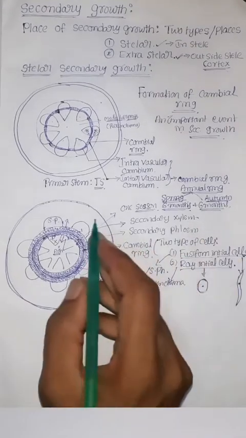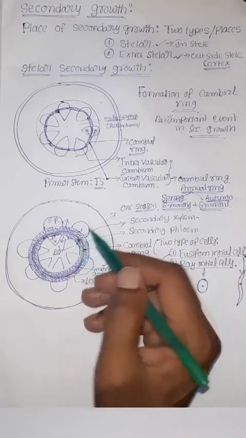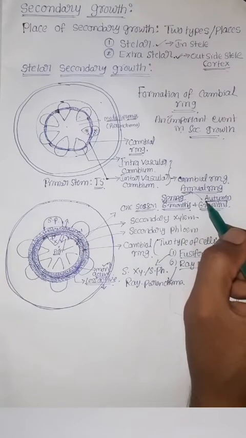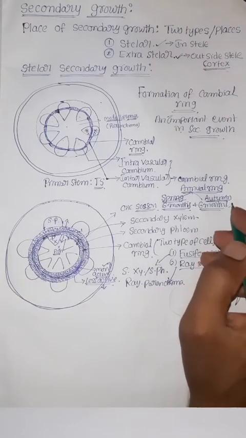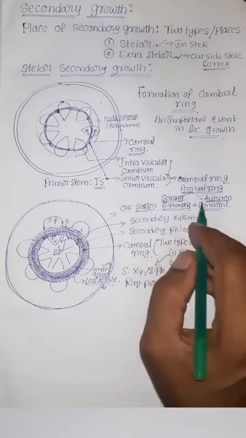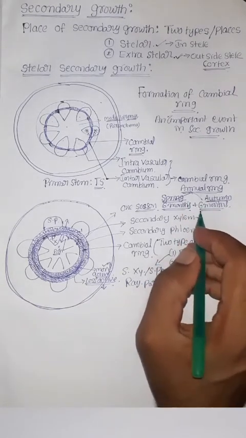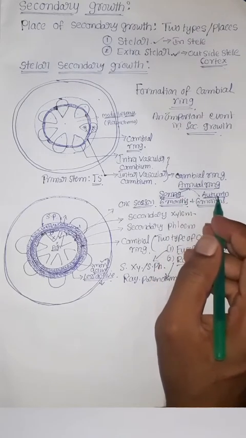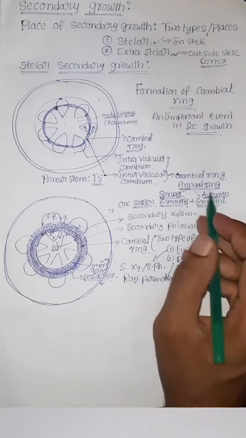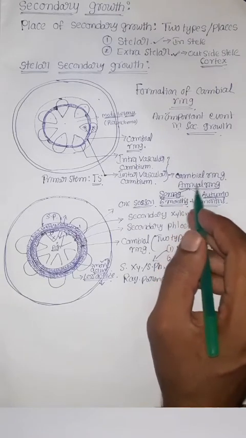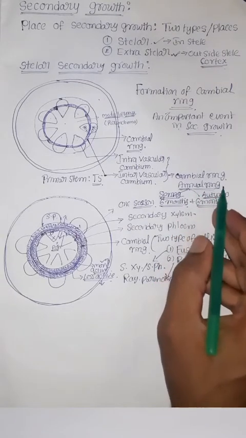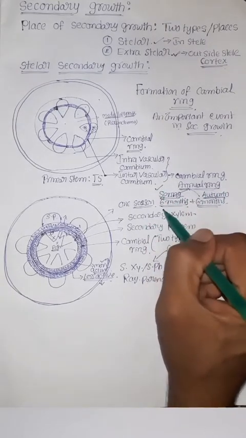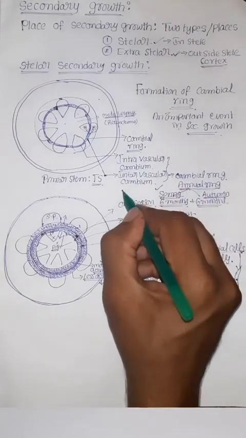The secondary xylem formed in the spring season is more than the secondary xylem produced in the autumn season. Because in the spring season there will be a large number of leaves on the plants, they transpire more and pull water more. That's why the xylem vessels are wider and well developed in spring wood.